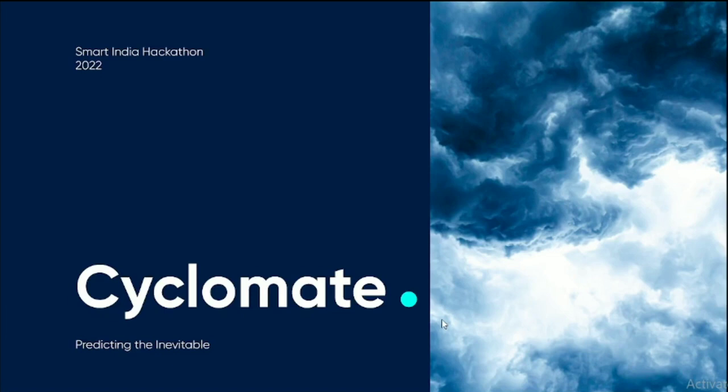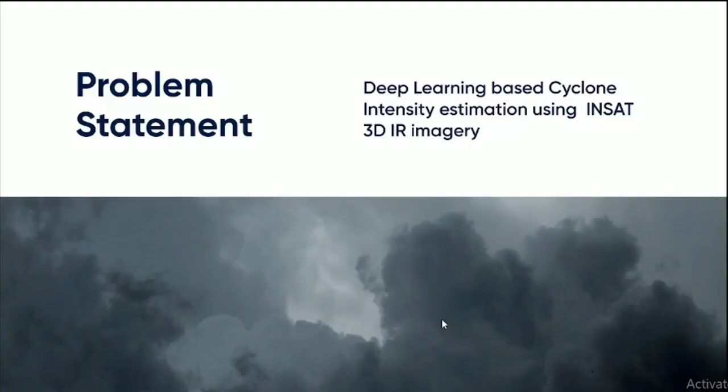In this video, we will be discussing Cyclomate. Cyclomate is basically the solution proposed by us to solve the problem statement put forward by ISRO, the Indian Space Research Organization, during the Smart India Hackathon 2022. The problem statement says that we need to build a deep learning model, a convolutional neural network model, which will predict the intensity of a cyclone by taking into consideration the live images captured by INSAT. INSAT is basically the satellite of ISRO itself.